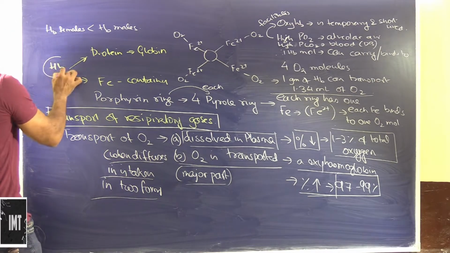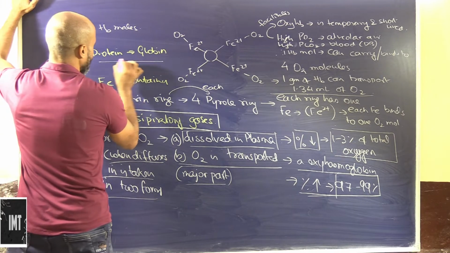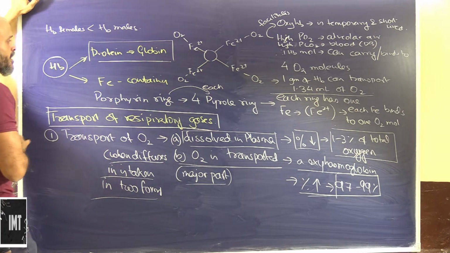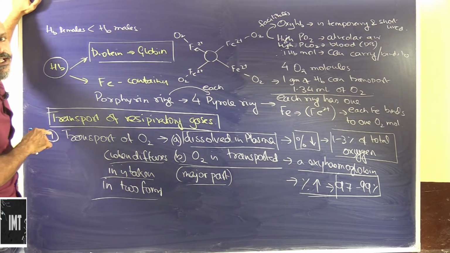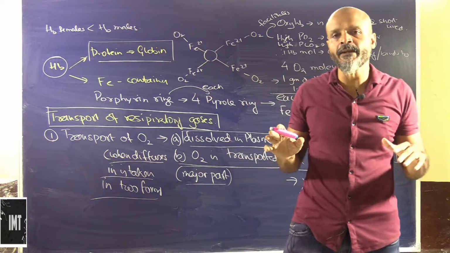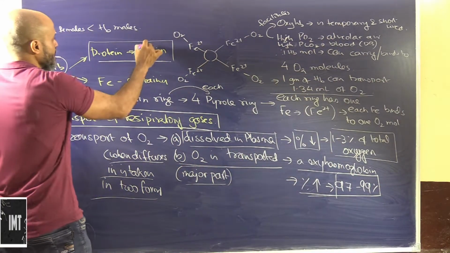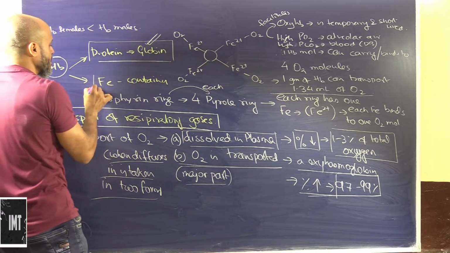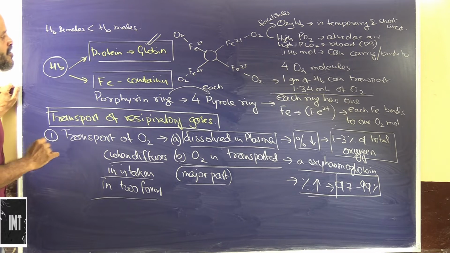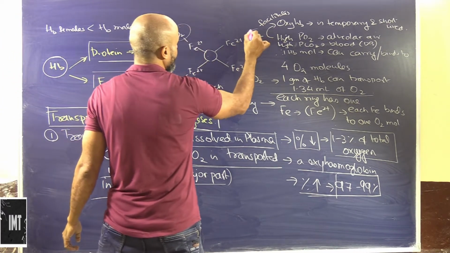Okay, so this hemoglobin that we are talking about has a protein part which is known as globin. The reason why we need to understand hemoglobin a little is because the oxygen carrying pigment in the blood is hemoglobin. So this hemoglobin has the protein part which is globin, and it contains iron as well. Okay, so see, this is the iron which is combined to different oxygen molecules.